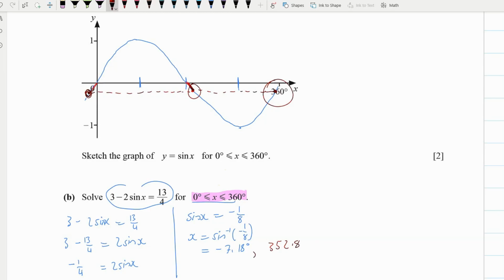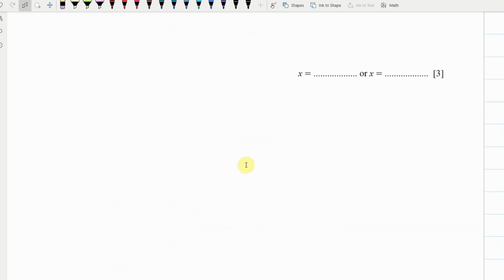So I'm going to go 180 plus 7.18, and that will give me 187.8. So sorry, 187.2. My apologies, 187.2. And that's that. All sorted.